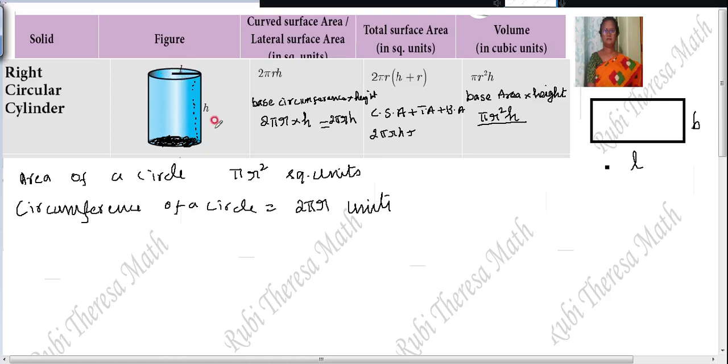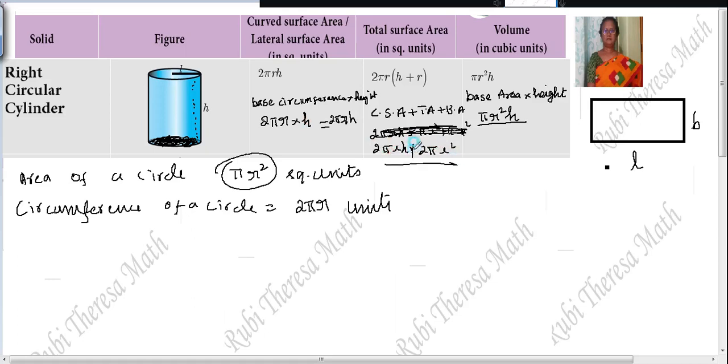Area of a circle is nothing but pi r square. So here 1 pi r square, here 1 pi r square. That means 2 pi r h plus 2 pi r square. Actually, this step is not necessary because we know that total surface area is nothing but the curved surface area plus top and bottom. So 2 pi r h plus 2 pi r square.